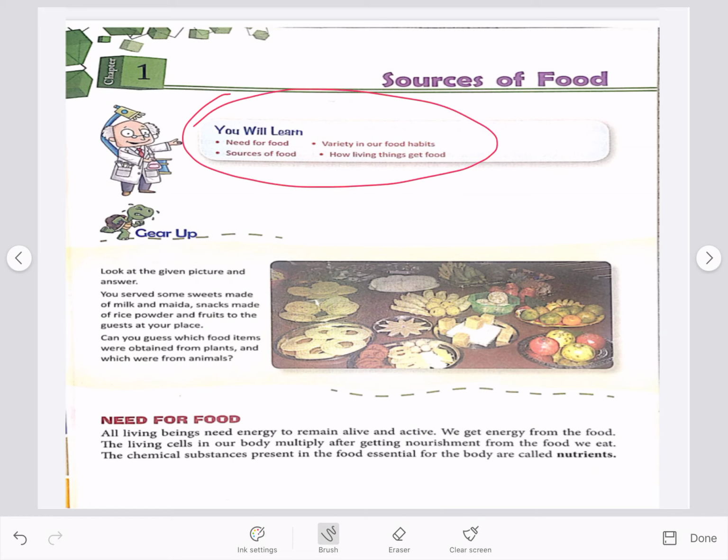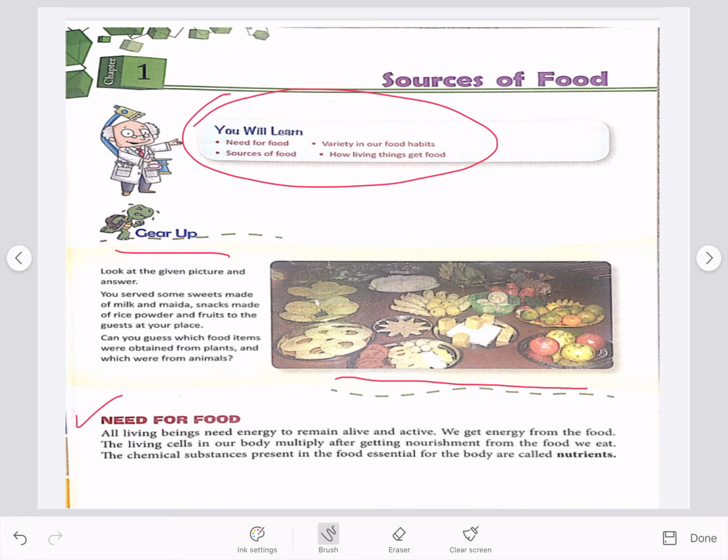Now, in this picture, you can see various food items like sweets, snacks, and fruits. Can you guess which things we get from plants and which things we get from animals? Our first topic of this chapter is need for food.